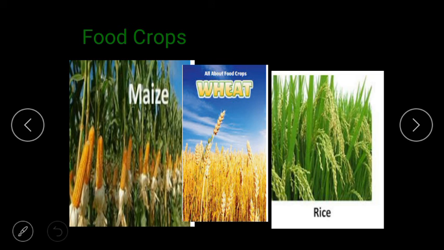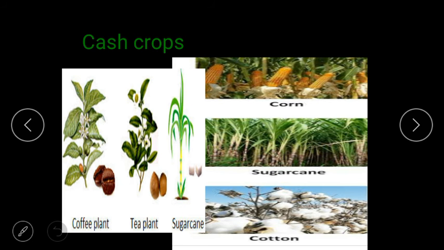Here are some images that you can see. These are food crops, like maize, wheat, rice, millet and pulses also. Pulses is dal. Okay, so those are food crops. And these are cash crops: coffee plant, tea plant, sugarcane, sugar, and cotton. So these all are cash crops. Why is sugarcane grown? From sugarcane we get jaggery and sugar, and jute is used to make bags.